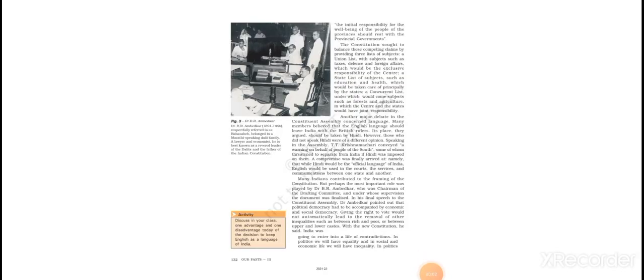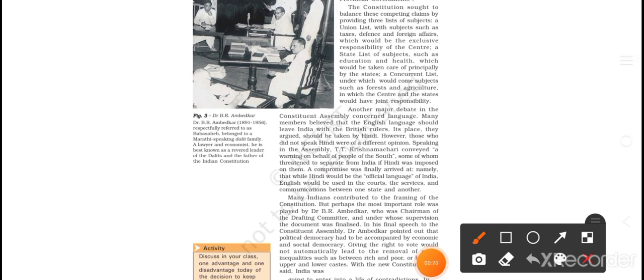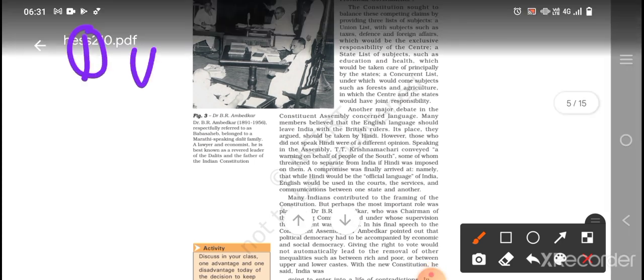Now, the constitution sought to balance these competing claims by providing these lists. There are three kinds of lists, okay? Now, we have to learn about this. First is the union list, which has subjects like taxes, defense, and foreign affairs, which would be the exclusive responsibility of the center. So first comes your union list, which will go under the center.